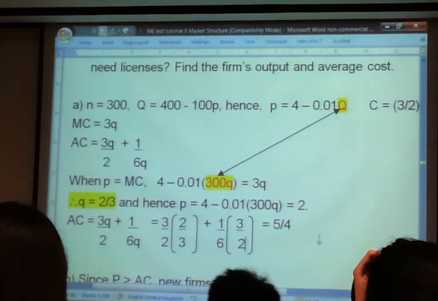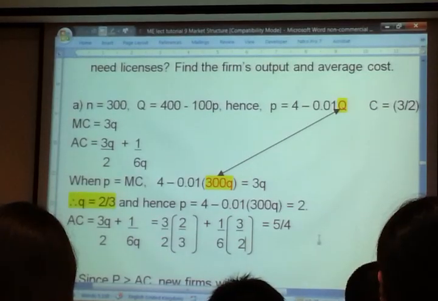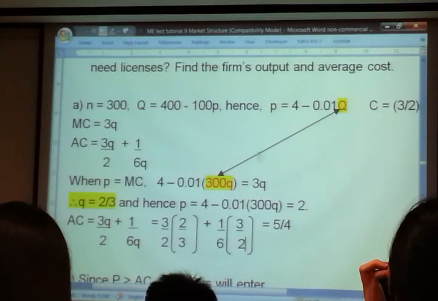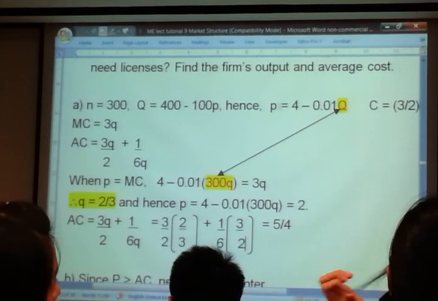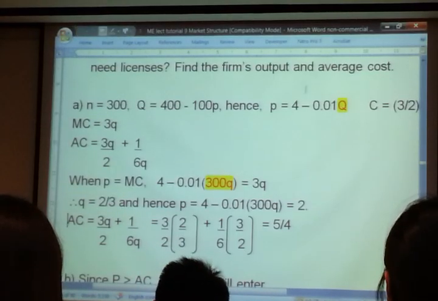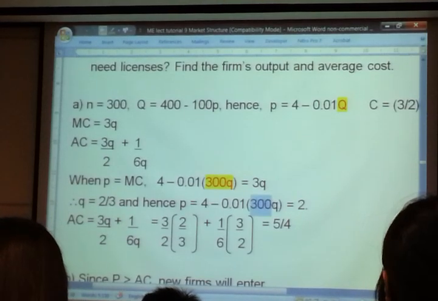Now how do we find the market price? Very simple. We found Q already. So you just have to put it inside here to find the market price. But we know this Q is equal to this.